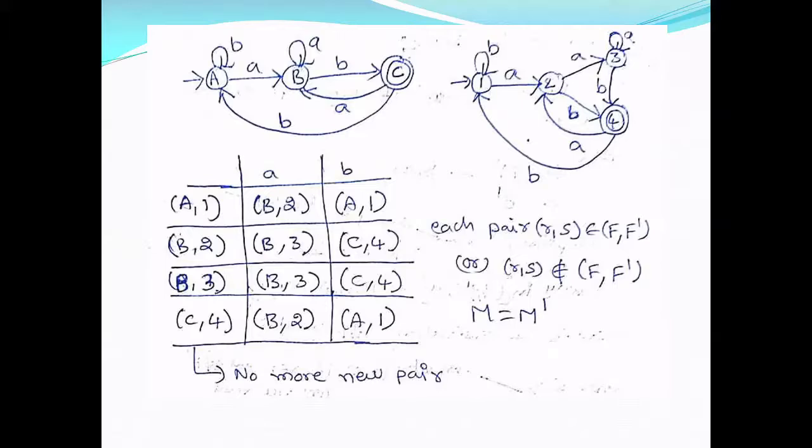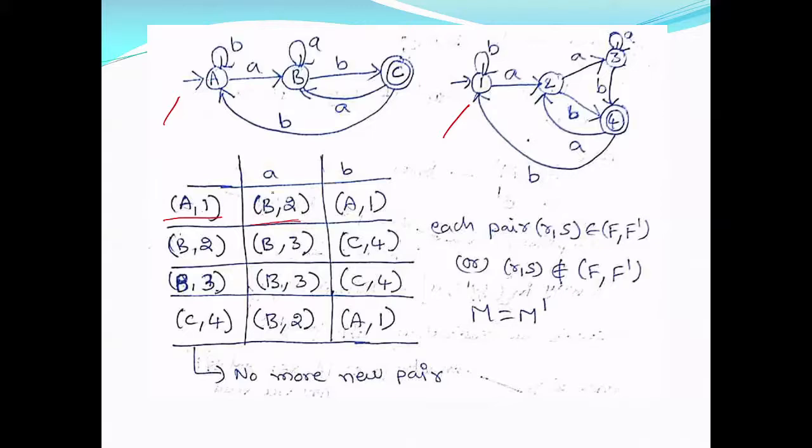Look at it. M dash. Q0, Q0 dash. Initial state of M, initial state of M dash, A comma 1. A on A goes to B and 1 on A goes to 2. So B comma 2.